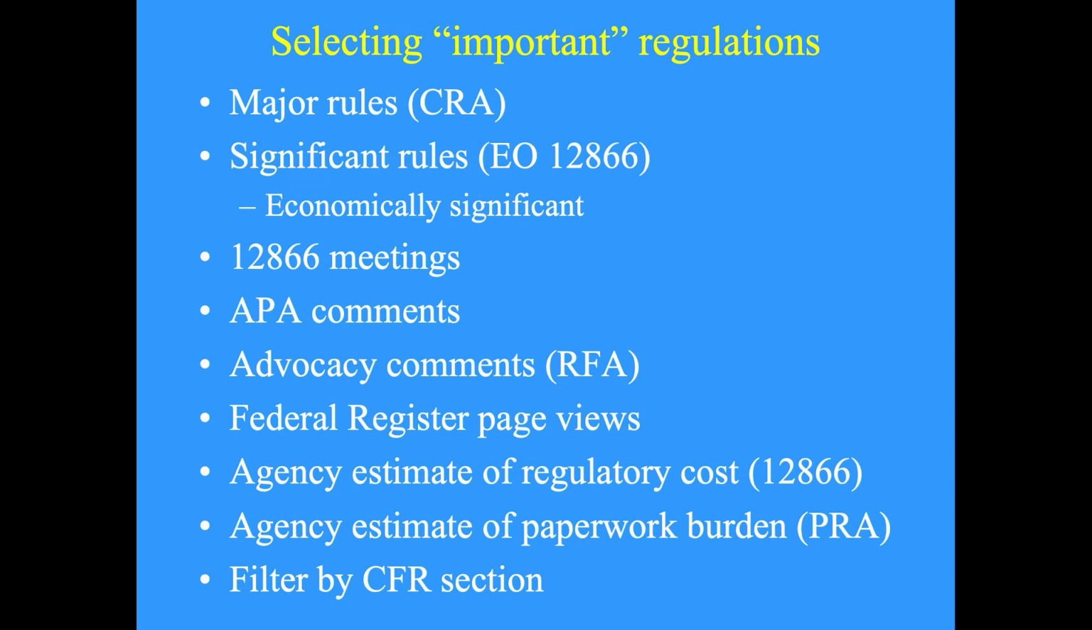reginfo.gov shows 12866 meetings for a rule, which means that interested parties had a meeting with OIRA and the regulators to discuss how to write the rule. Interested parties can also submit comments through regulations.gov. Comments are more common than 12866 meetings, although most regulations get 0 comments.